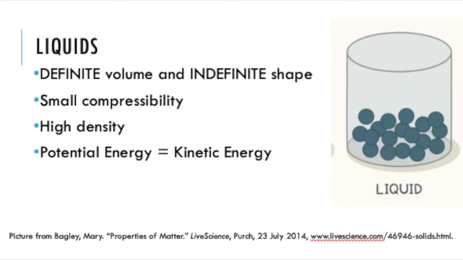In liquids, particles are not as close together as they are in solids, but the particles are closer together in liquids than in gases. Liquids have a definite volume and an indefinite shape. A definite volume means that the liquid has the same volume regardless of the container you put the liquid in. However, liquids have an indefinite shape, which means that the liquids take the shape of their container.